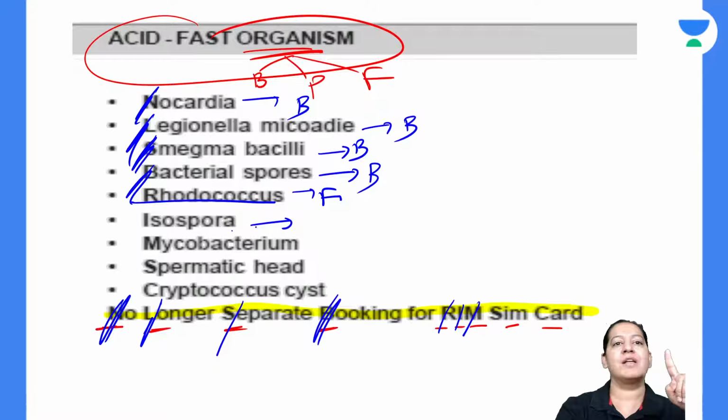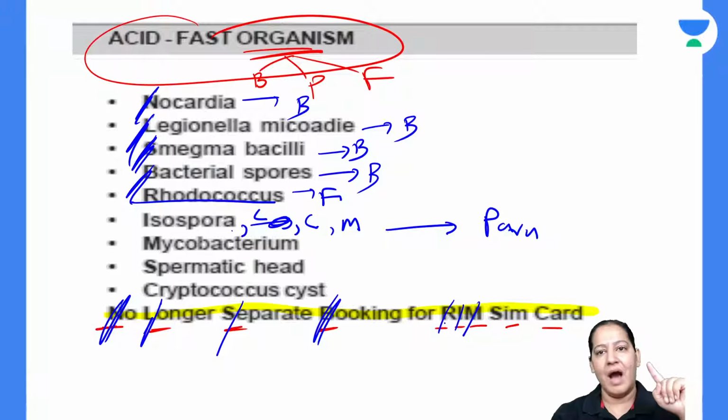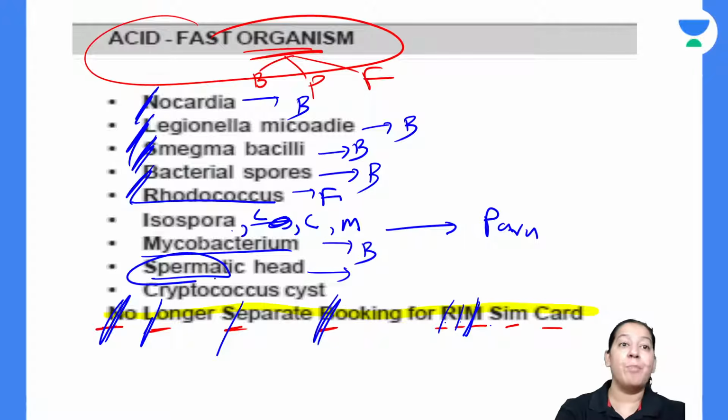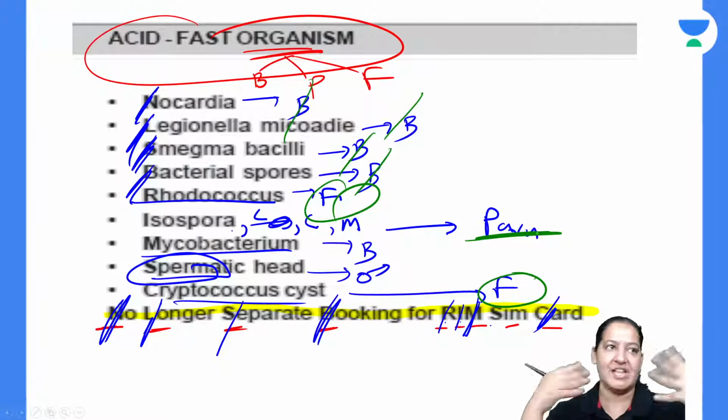Isospora, and here add all the other sporas too: isospora, cryptospora, cyclospora and microspora. All sporas together, these are the parasites. R is done, I is done, M is Mycobacterium, also a bacteria. And SIM: S is sperm. Human sperm, males have sperms and females have ova. The male sperms are also acid fast. It is not a bacteria, virus or fungus, it is human sperm. And the C of Card is Cryptococcus, a fungus. So some of them are bacteria, some are fungus and some are parasites which are acid fast positive.